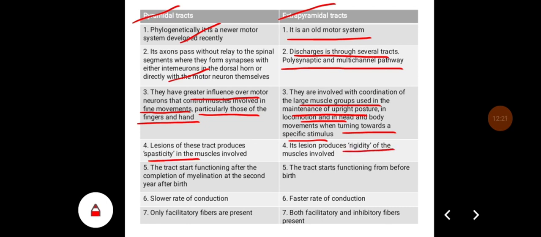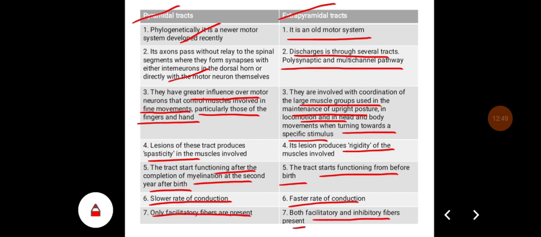The pyramidal tracts start functioning after the completion of myelination at the second year after birth, whereas extrapyramidal tract starts functioning from before the birth. In the pyramidal tracts, the rate of conduction of impulse is slower and it is faster in extrapyramidal tract. In pyramidal tracts, only facilitatory fibers are present, whereas in extrapyramidal both facilitatory and inhibitory fibers are present.